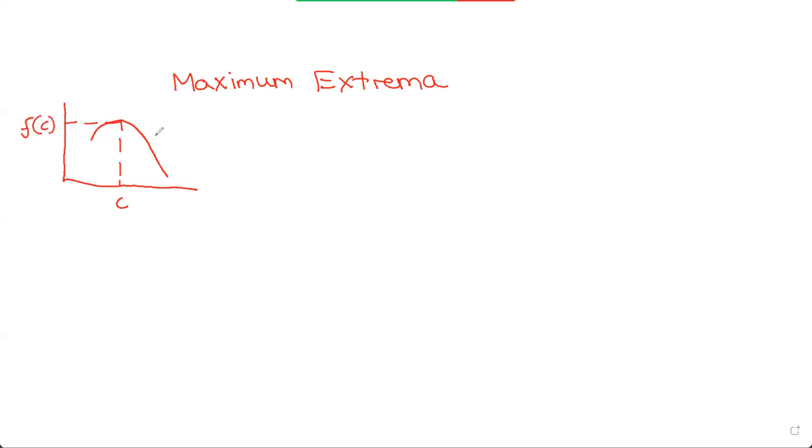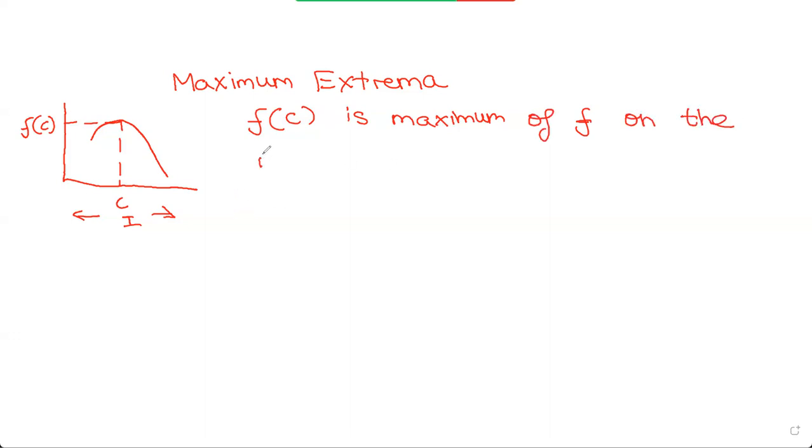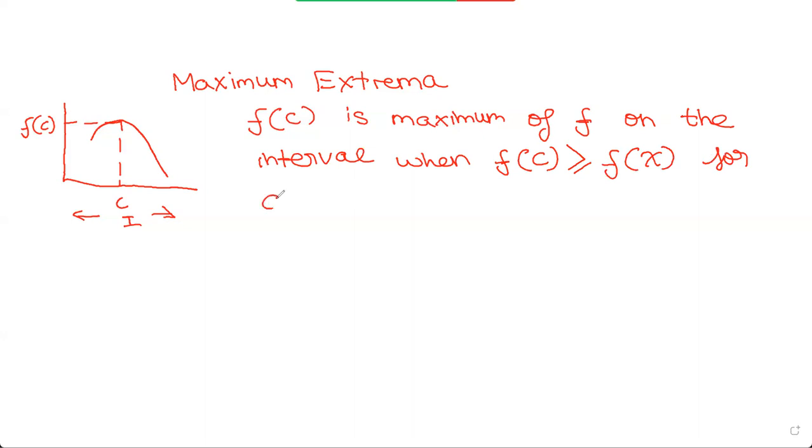This graph is f of x, and this is our interval, I. So f of c is maximum as it's the highest value. f of c is the maximum of f on the interval when f of c is greater than or equal to f of x for all x values in our interval.